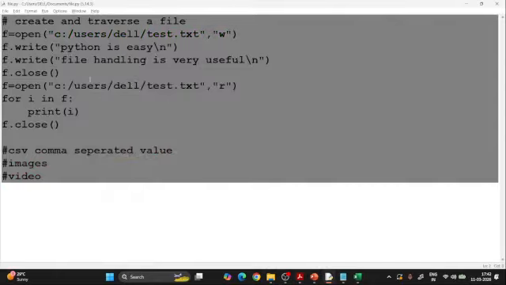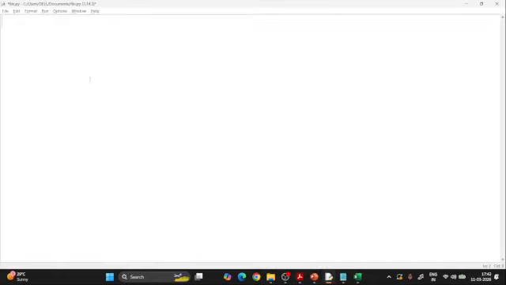Okay, now just go with the practical here. That was file handling. We write it, read it, append. We can go with the append also in the same manner. So if we get some time, then we can just go with the append part. But first we will go with the Pickle module.